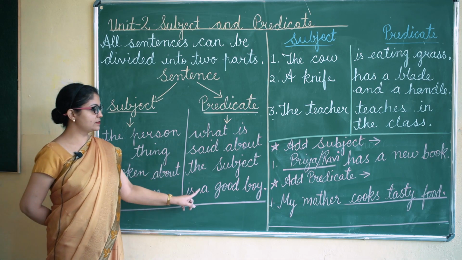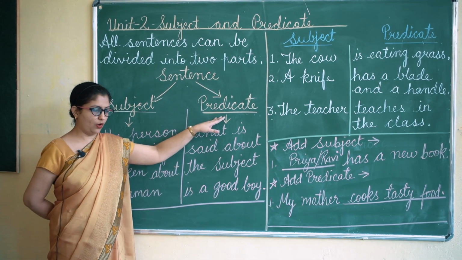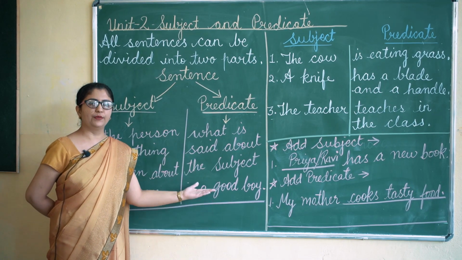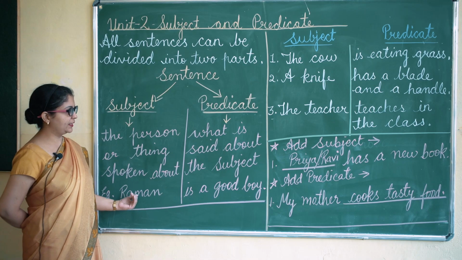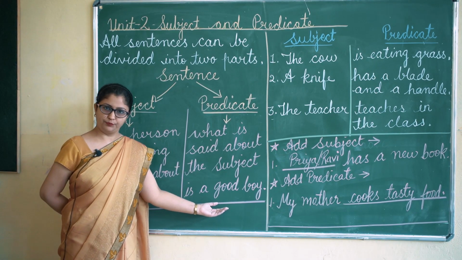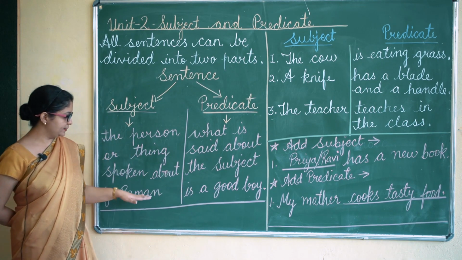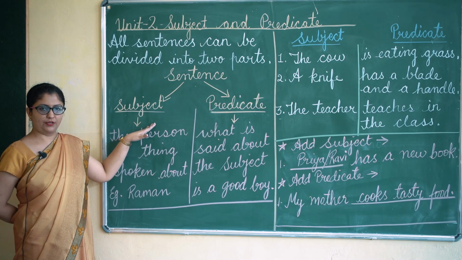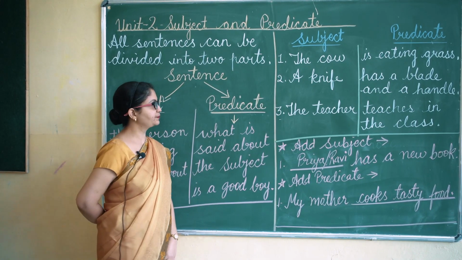Now is a good boy is the predicate, because this is what we are speaking about the subject. We are speaking about the subject that he is a good boy. So this part will be the predicate and this part is the subject. We will see a few more examples.